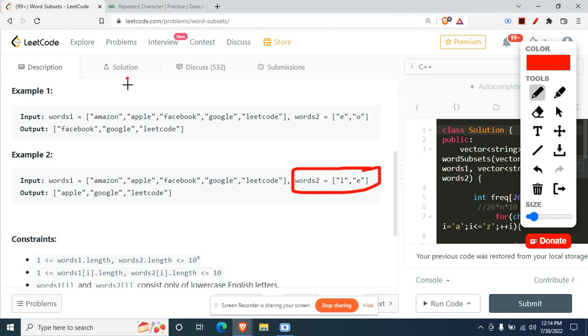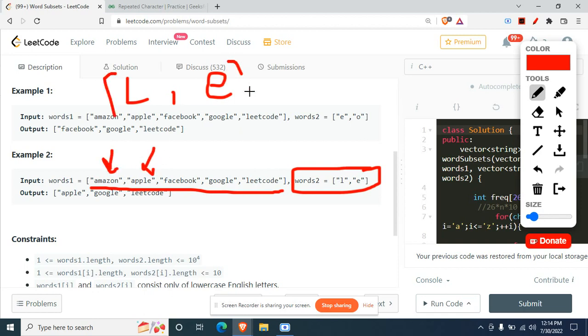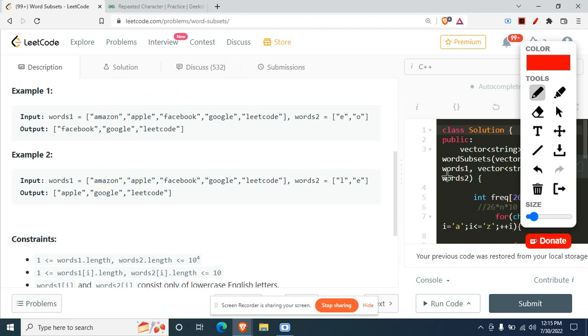That means here you need one L and one E. If you know that, then you can iterate over this part and check whether every string has the things that you need. And if that string satisfies this condition of having what the words 2 array requires, then you can just add it to your answer. So this is the basic intuition.